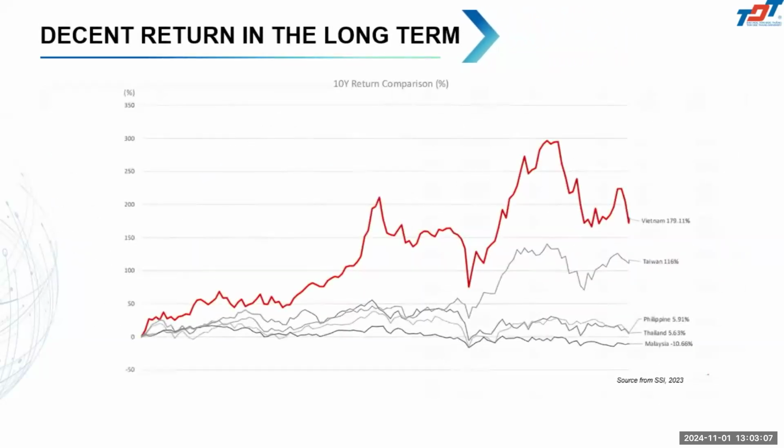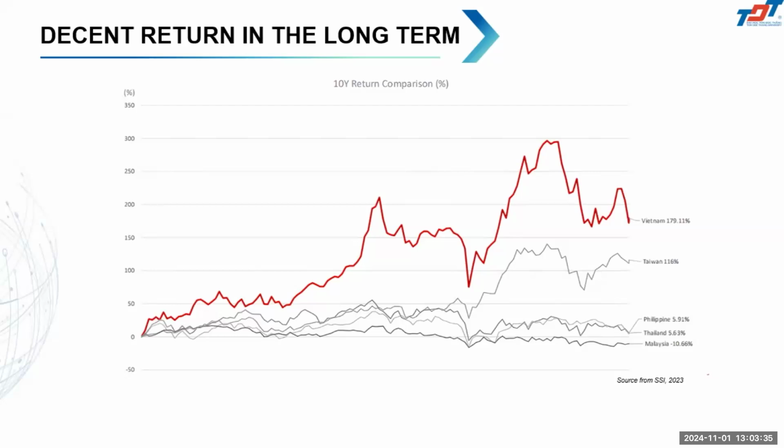It's a very interesting point here, because according to the statistics, every year the individual investor can get about 20 to 30% return if they invest in the market. That's the average rate. And for the long term, you can see about 10 years of return.